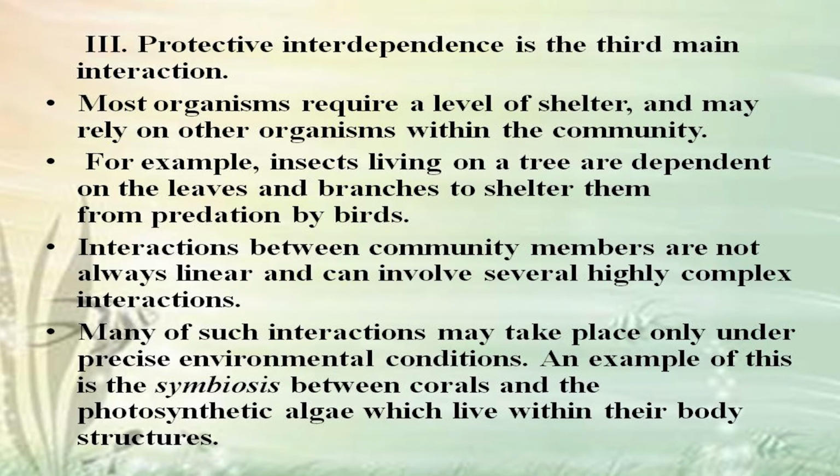Protective interdependence is the third main interaction. Most organisms require a level of shelter and may rely on other organisms within the community. For example, insects living on a tree are dependent on the leaves and branches to shelter them from predation by birds.